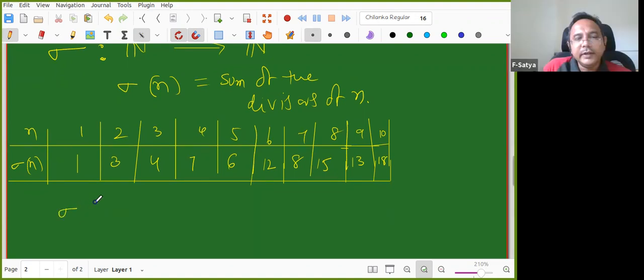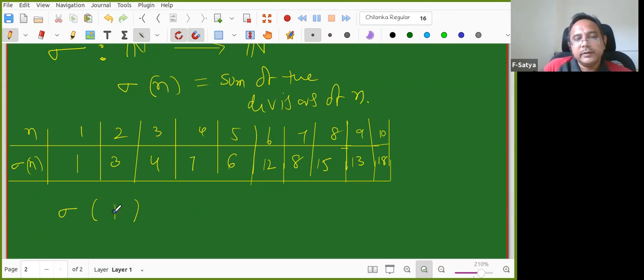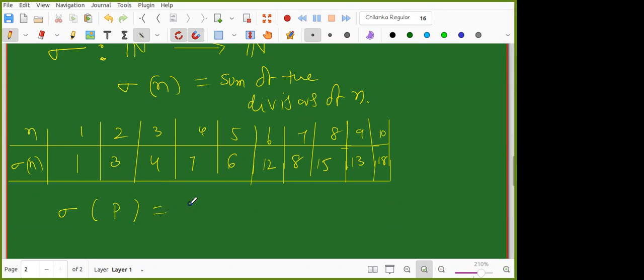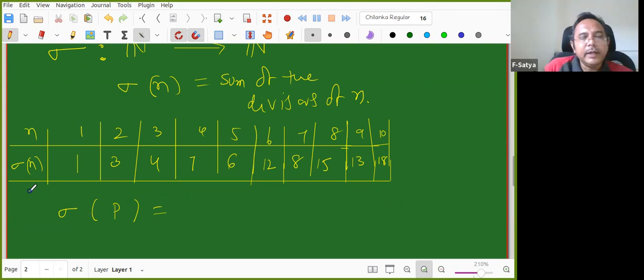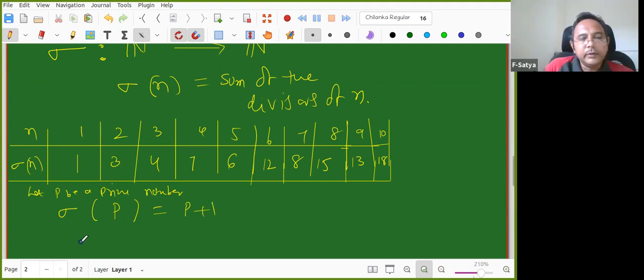You know those numbers, and for them it is easy. Answer is you tell directly. Prime again? Yeah, prime. What is the answer? Tell me. Go fast. The prime and plus 1. So sigma of p. Let p be a prime number. Then what is sigma of p? So p plus 1. Very good.